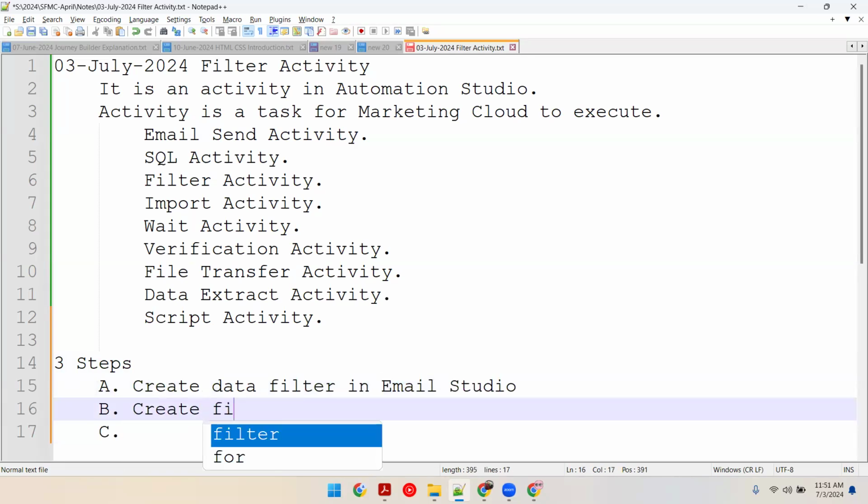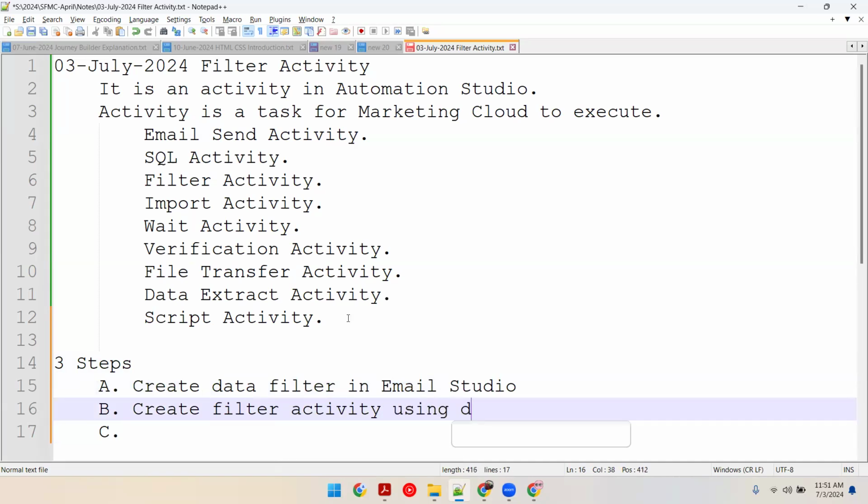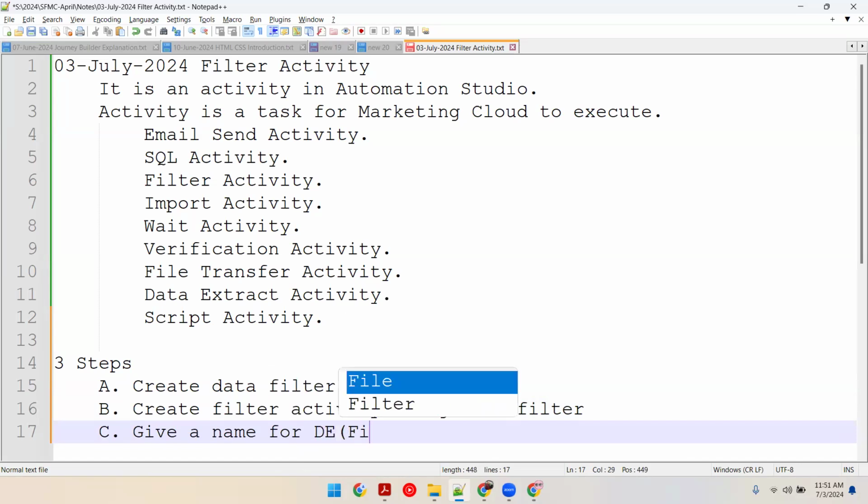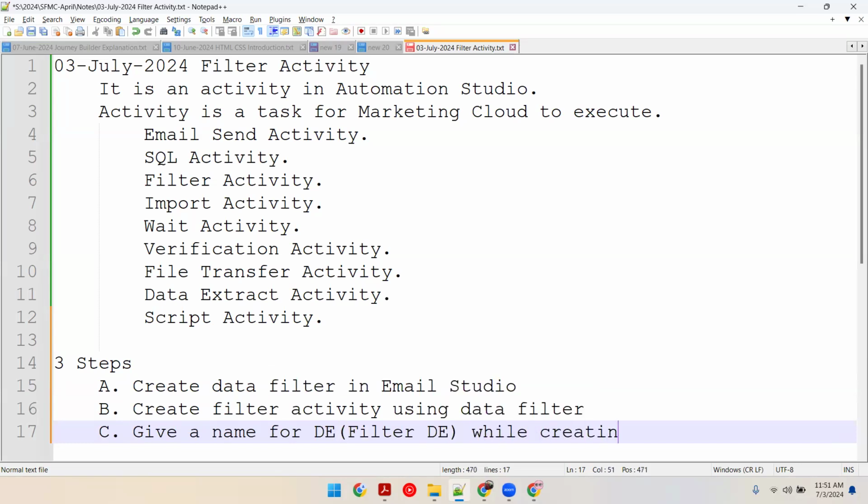Create a filter activity using the data filter. Give a name, give a unique name for the filter while creating the filter activity.